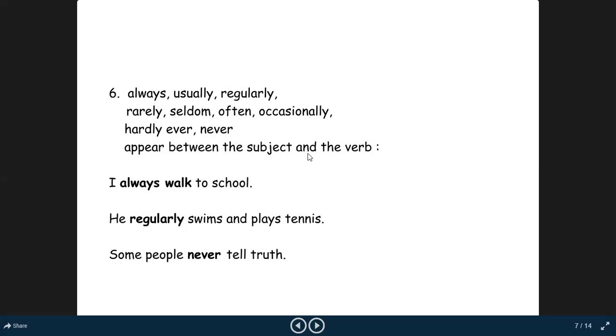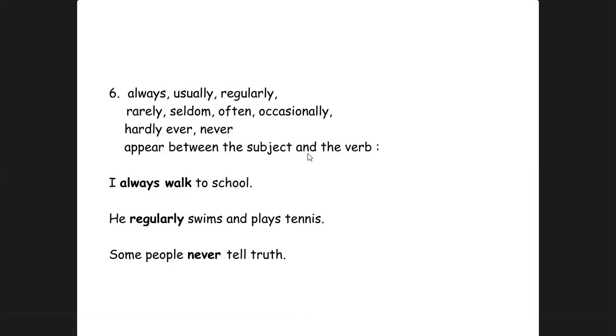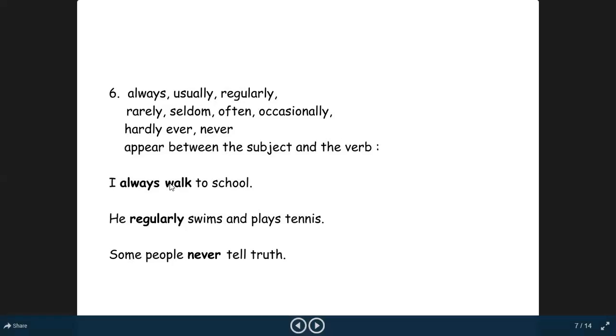In our previous classes where we discussed the sentence structure, we discussed what a subject is. A subject is a noun or a pronoun who does some action. So in this first sentence, I always walk to school. Who walks to school? I. So I is the subject. Always, the adverb, would be placed in between the subject and the verb. Walk is the verb, and in between both of them always will come.